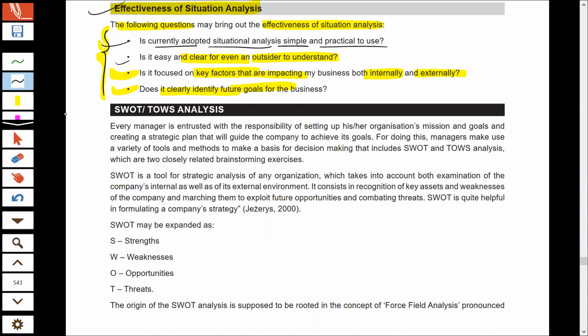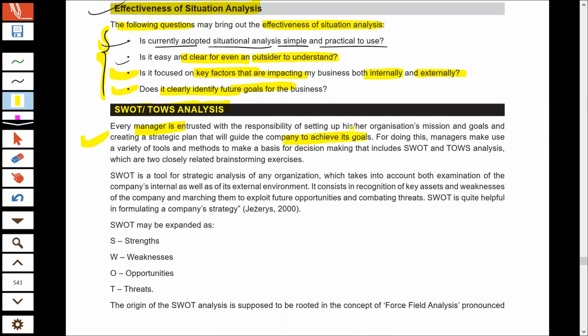Now let us quickly understand our next topic, that is SWOT and TOWS analysis. First, we will look at what SWOT analysis is. As I already told you, any manager of the organization is responsible for deciding the mission, vision, and goals of the organization. Then they have to prepare a proper plan which they will use to achieve these objectives. And the manager would prepare a proper plan or strategy only on the basis of sound analysis of the environment.